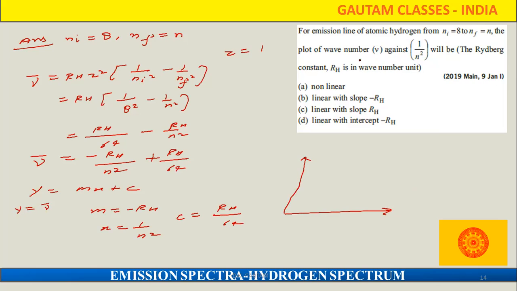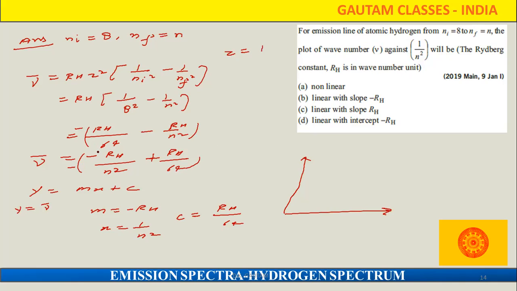But one thing we have to keep in mind: because the given line is an emission line, ultimately here we have 1 upon n1 square minus 1 upon nf square, so by ourselves we are going to multiply by minus. Because of the emission spectrum. In an absorption spectrum, that is okay, no problem. In an emission spectrum, by ourselves we are going to put the minus here.